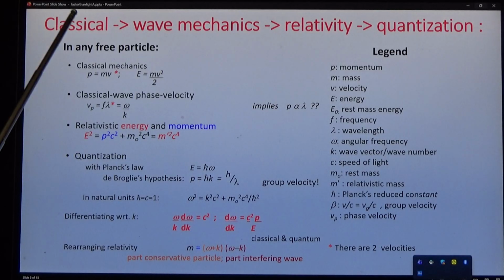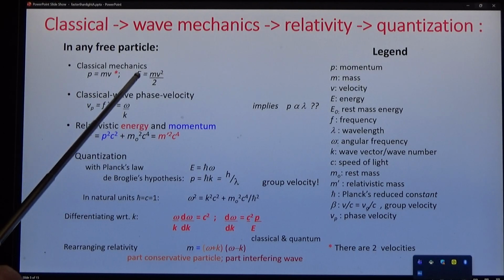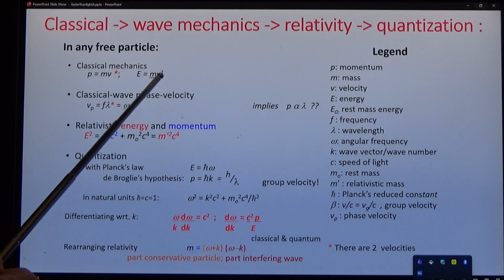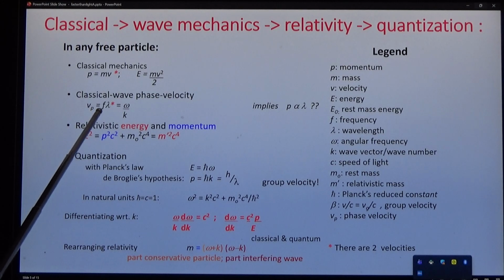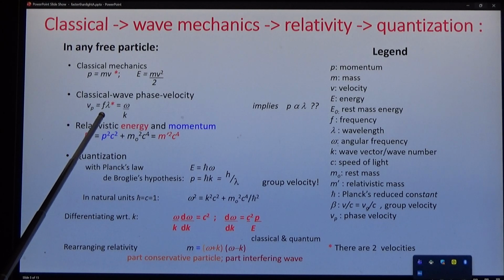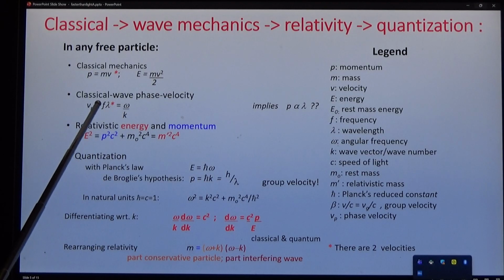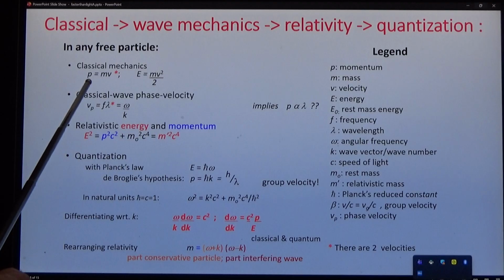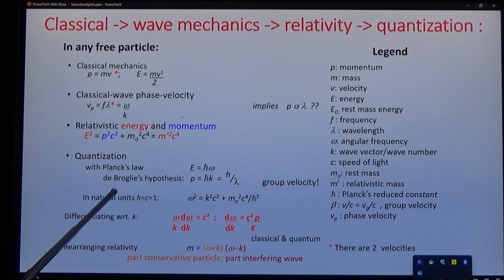Now to discover the dynamics of a particle. In Newton, momentum is mass times velocity, energy is half mv squared. In classical wave mechanics, the velocity is the frequency times the wavelength, which is the same as the angular frequency divided by the wave vector. And this is interesting, because if you substitute this equation into this, you find that momentum is proportional to lambda. That's the opposite of what de Broglie found.